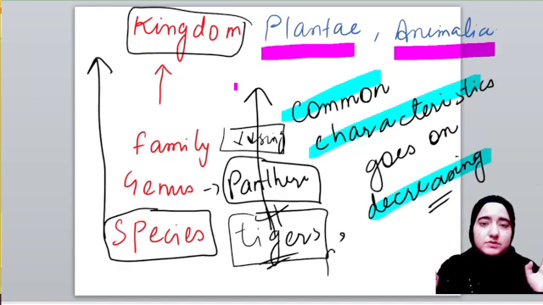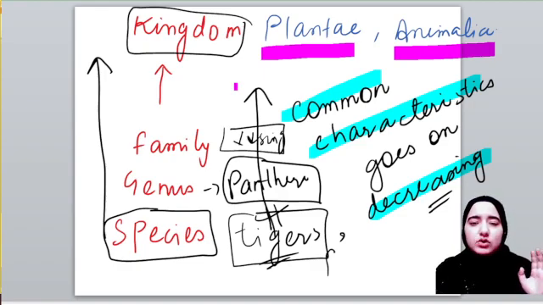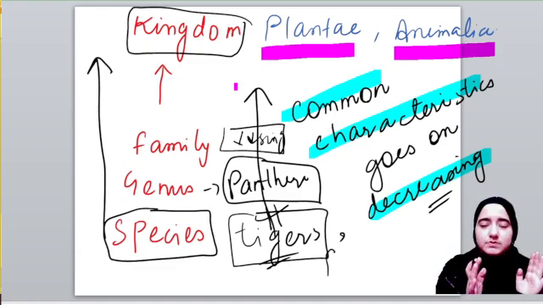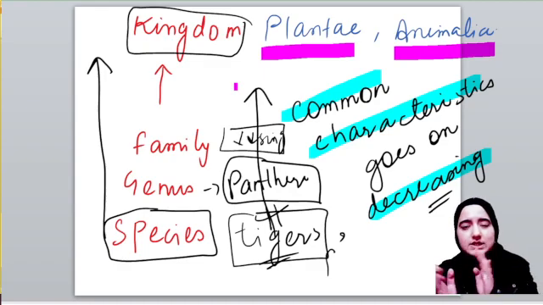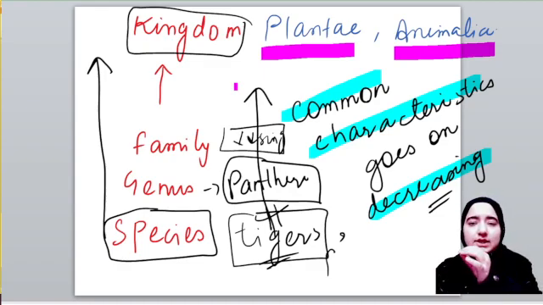We have so many kingdoms: kingdom Monera, Protista, but mainly I am talking about Plantae and Animalia. Plants have their own characteristics, be they morphological or genetical. Similarly, animals have their own characteristics, be they genetical or morphological.